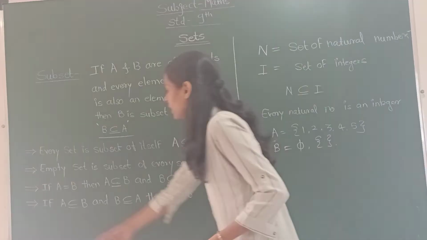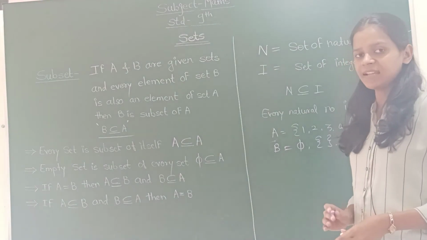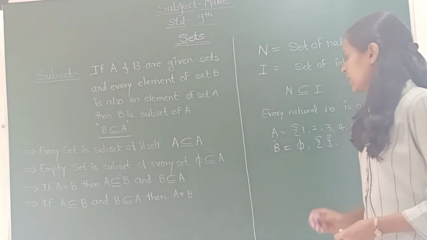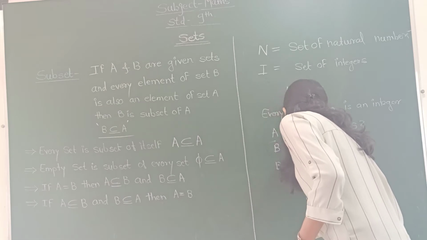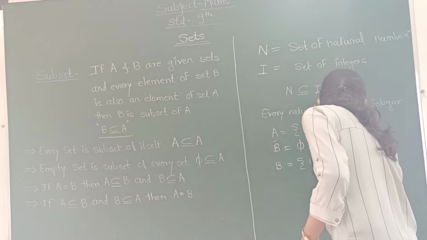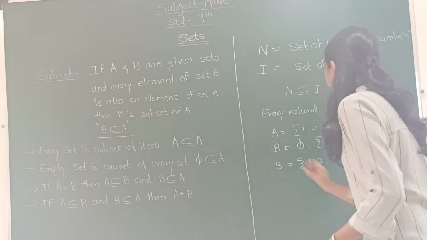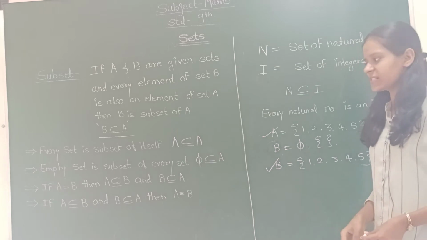Third point is, if A is equal to B, it means set A and set B are equal sets. Suppose set B is equal to 1, 2, 3, 4 and 5. Set A and set B, these two sets are equal sets.